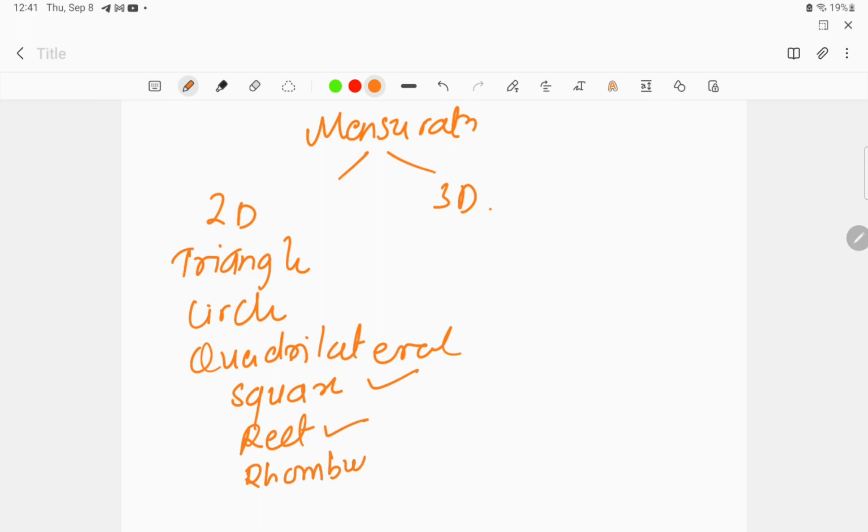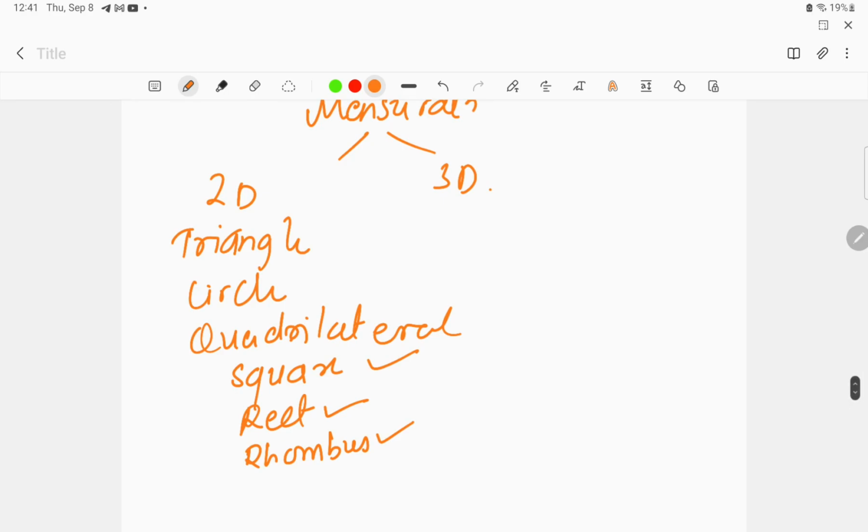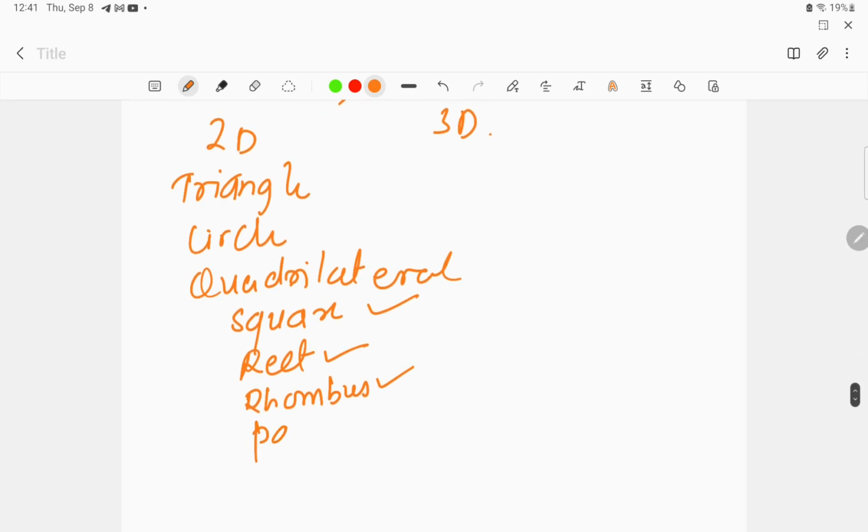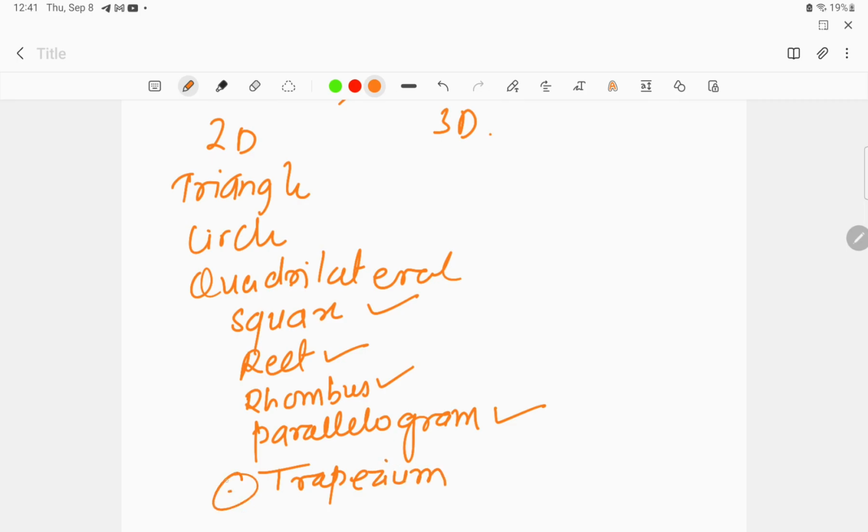We'll discuss the questions again. And we have discussed the parallelogram, and we have discussed the trapezium, but we have not discussed the formulas of the trapezium. Let us discuss the formula for the circles, the formula for the triangles, different triangles. But questions have never been asked on the circle or triangle, so it is a waste of time to discuss such formulas.